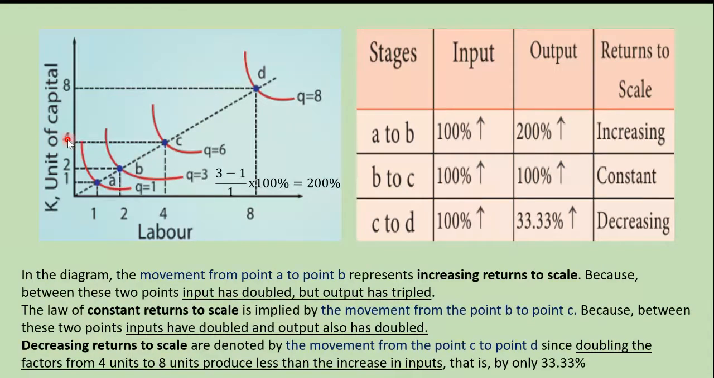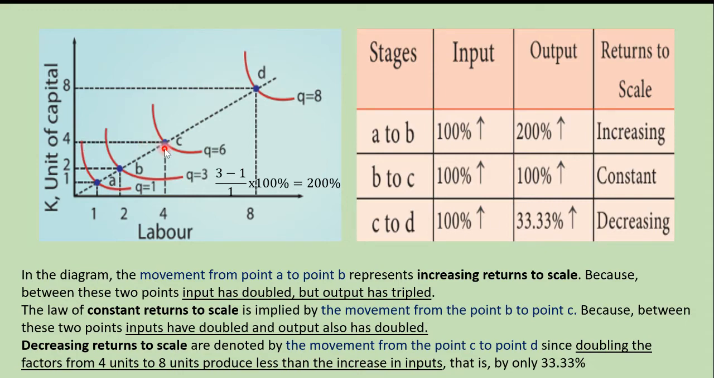The capital was 4 units and now it has become 8 units. So what has happened to the inputs? It has doubled. 4 labour has become 8, 4 capital has become 8. So the input has doubled.